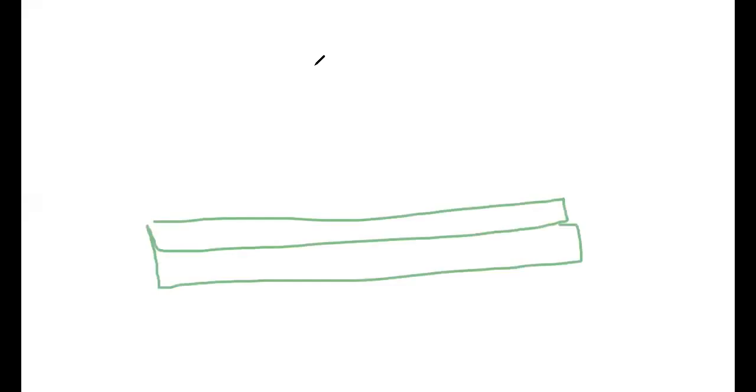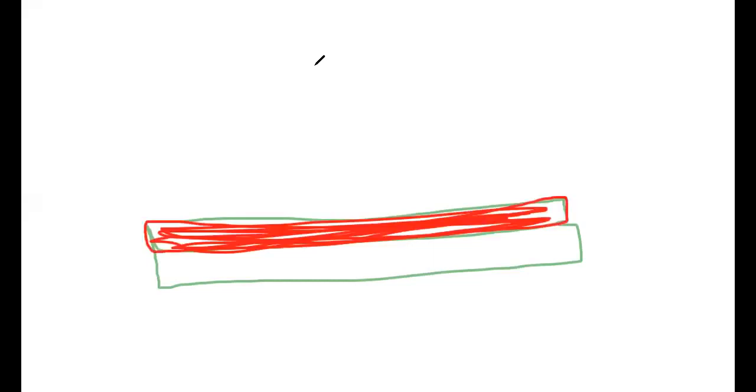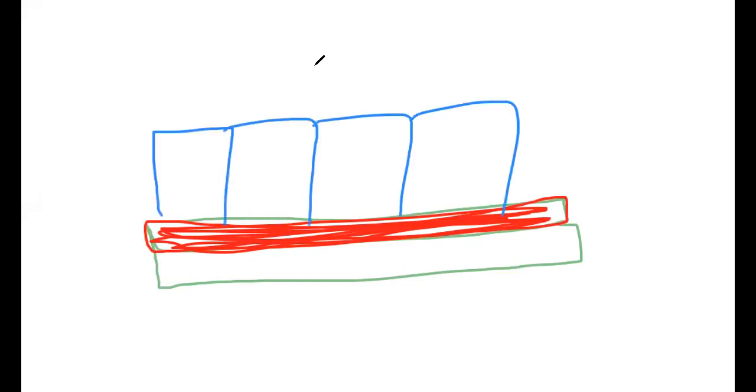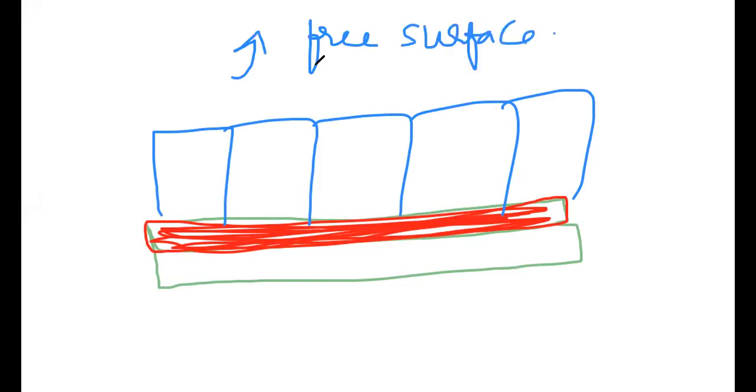We said that any epithelial tissue lies on the basement membrane, so I have drawn the basement membrane for you. This is the basement membrane. Above the basement membrane, what can you see? We can see the cells like this. This is the free surface of the epithelial cells. It will come up many times in future.